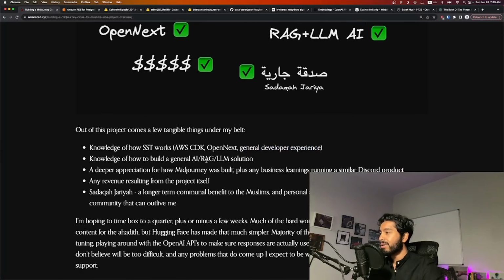I want to see how it looks like to build a general AI solution with RAG and LLM. I think this combo is super popular. I expect it to be commoditized soon, and I've seen a few solutions in the marketplace already. So I'd like to get firsthand experience with how this actually works, and maybe I can apply it to different scenarios later.